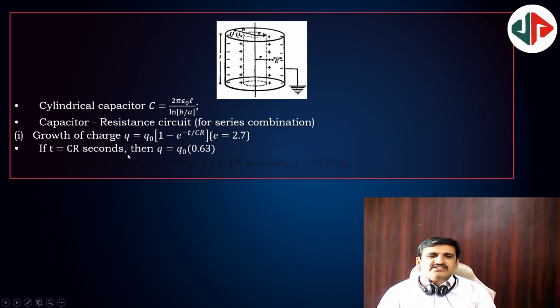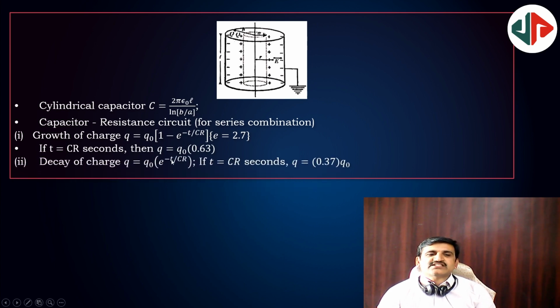And T equal to CR, time constant. Q is equal to 0.63 Q naught after time T, after one time constant. And while discharging, there is no 1 minus. Q is equal to Q naught e to the power of minus t by CR for discharging. And the charge after T seconds is Q equal to 0.37 into Q naught.